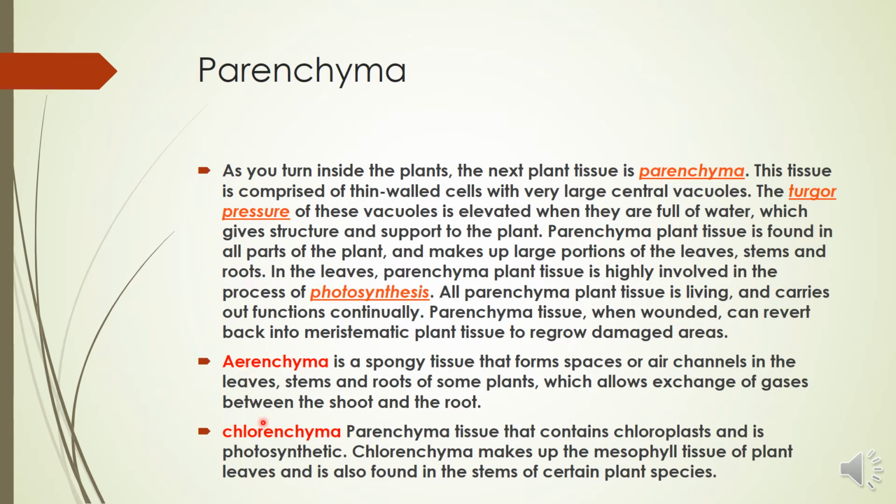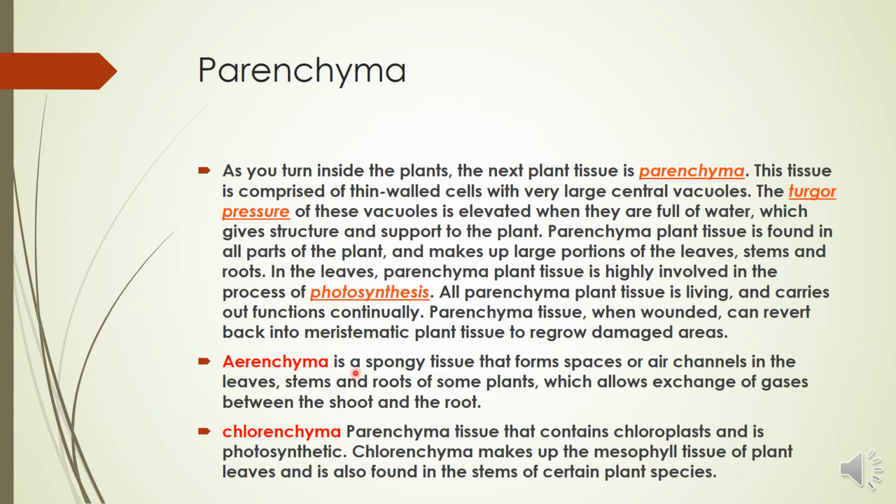What is aerenchyma? The name aerenchyma comes from aer, which means air. Aerenchyma is a spongy tissue, meaning it has a large number of air spaces. It forms spaces or air channels in the leaves, stems, and roots of some plants, which allows the exchange of gases between the shoot and the root. So aerenchyma is a type of parenchyma tissue with large intercellular spaces for gaseous exchange.